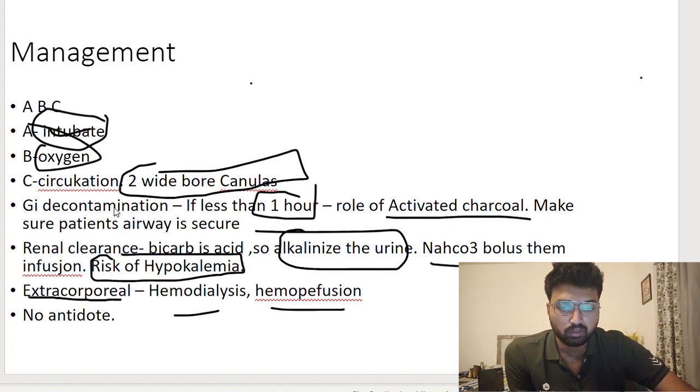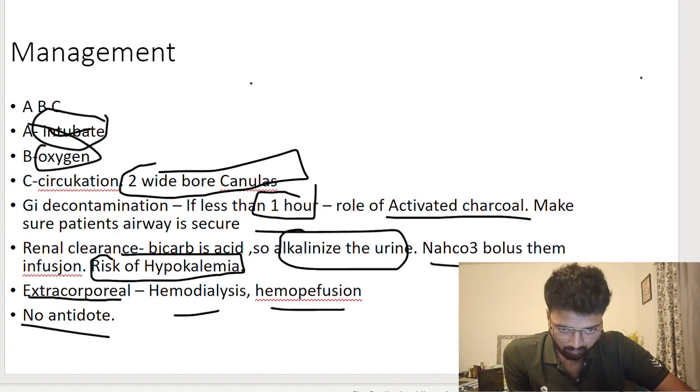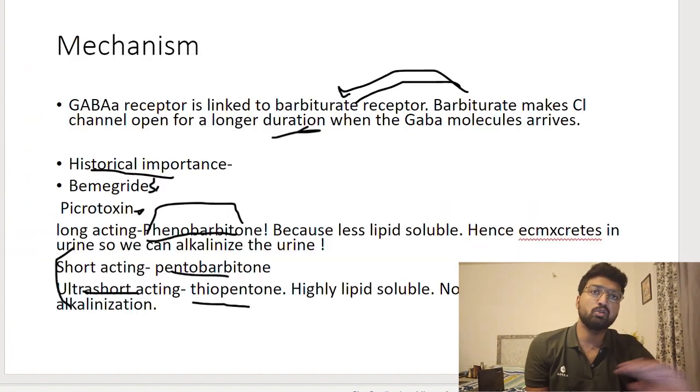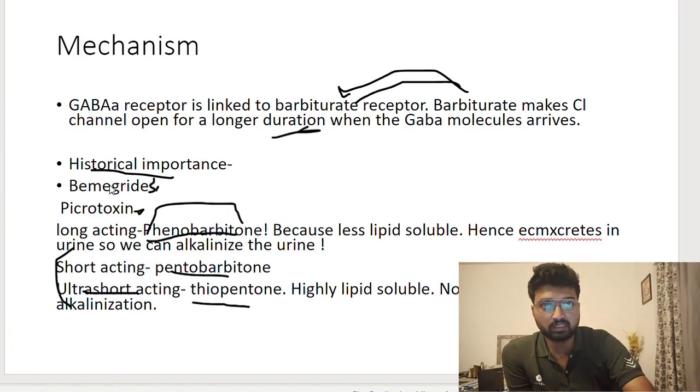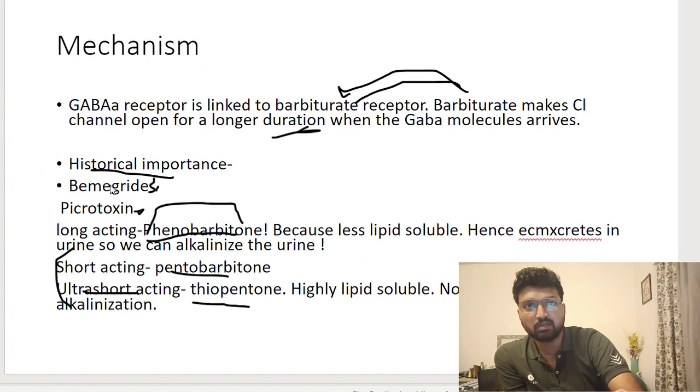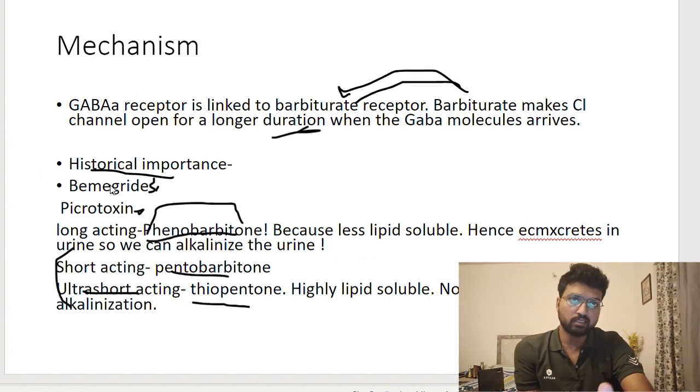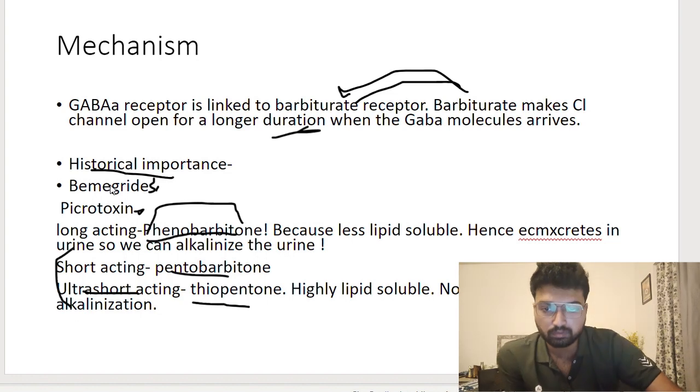There is no antidote. Two antidotes we had talked about earlier: picrotoxin and bemegride. They are not used anymore. They are CNS stimulants. They were antidotes, but that was in the past. It can be asked in NEET PG, but it is not used now.